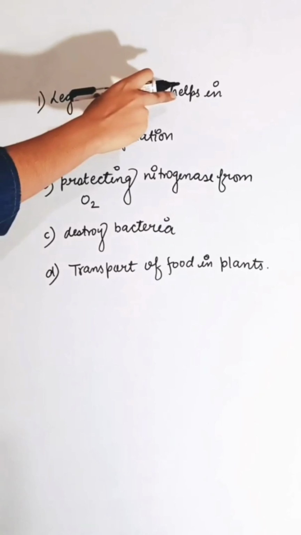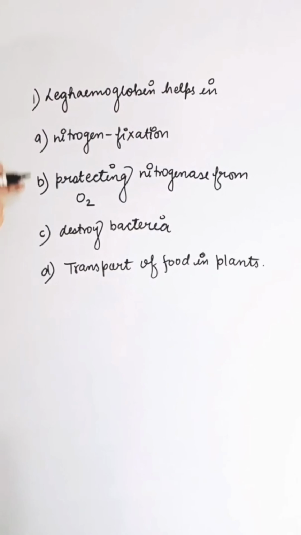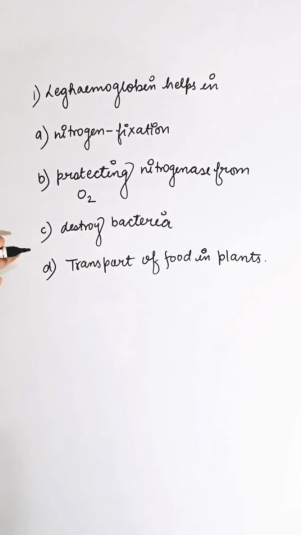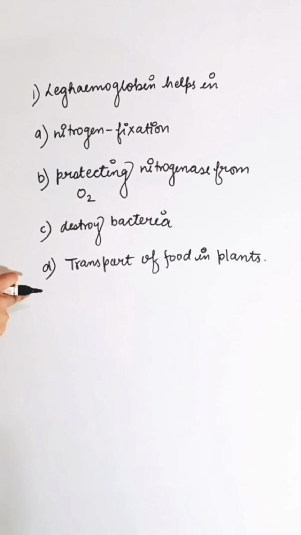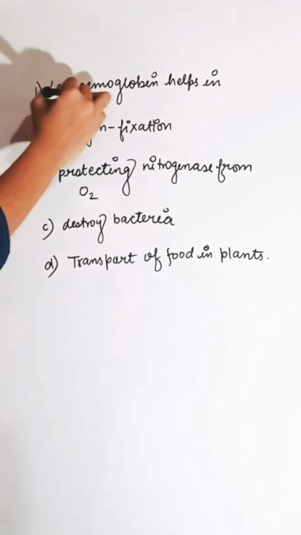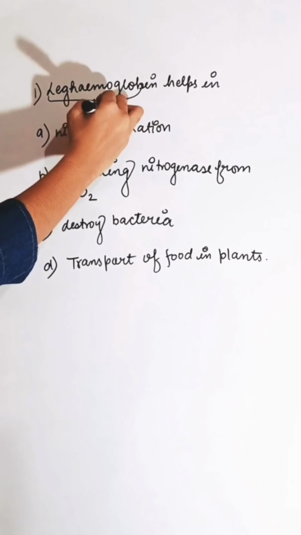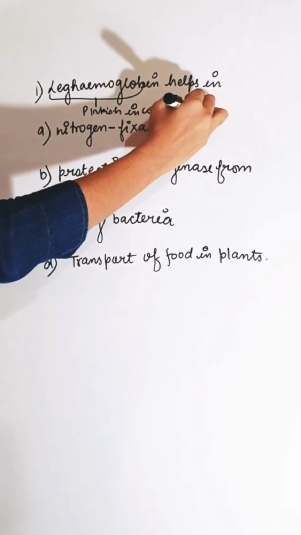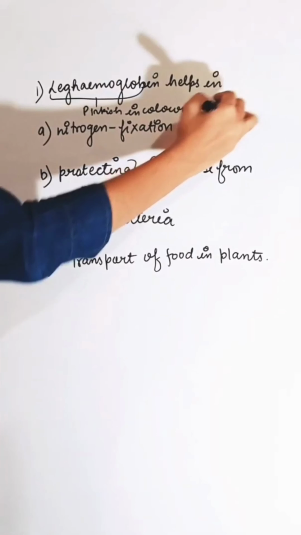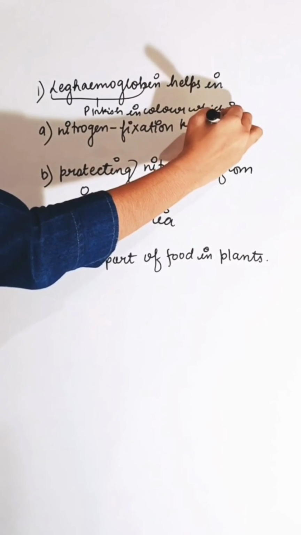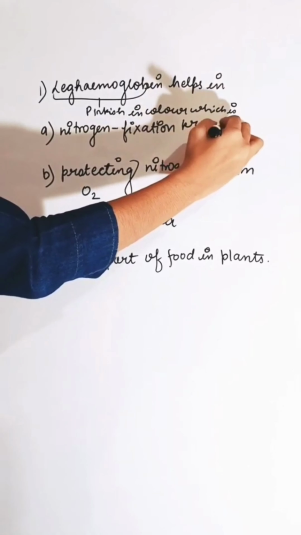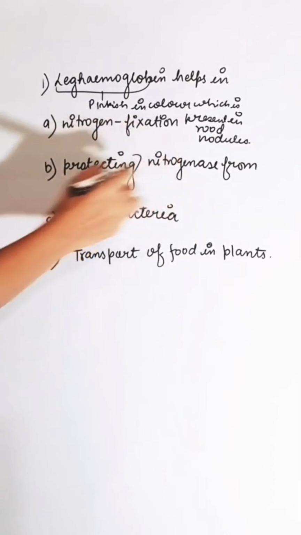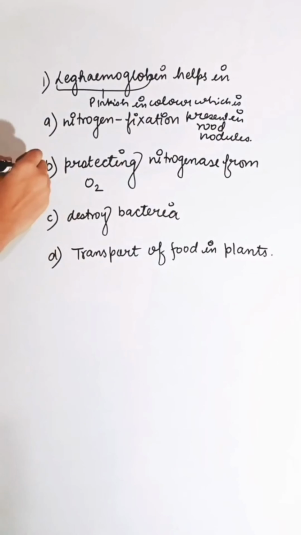Leghemoglobin helps in first option nitrogen fixation, second is protecting nitrogenase from O2, third is destroy bacteria, and fourth is transport of food in plant. Leghemoglobin is pinkish in color, which is present in root nodules, which protects the nitrogenase from O2. So correct answer is B.